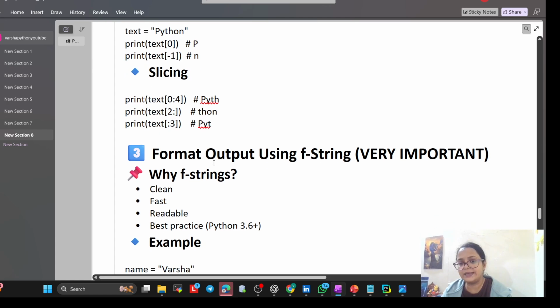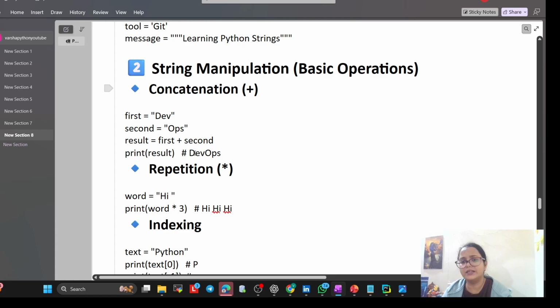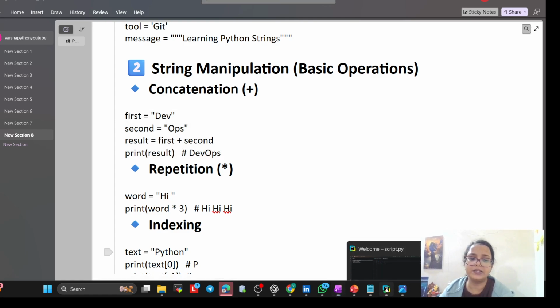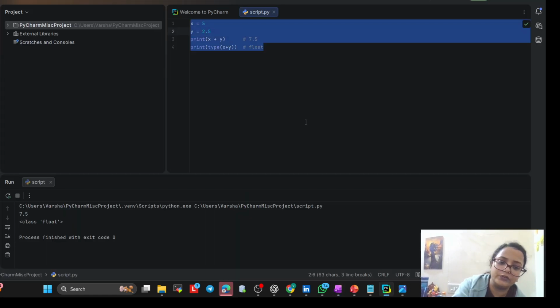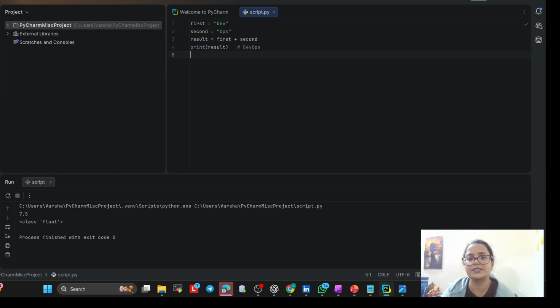First we will understand how concatenation works and what it is. If you are hearing it for the first time it may be difficult, but let me explain. See, my first word is dev, second word is ops, and I want the result to be first plus second. Before this we added integer plus float, integer minus float, or integer plus integer.